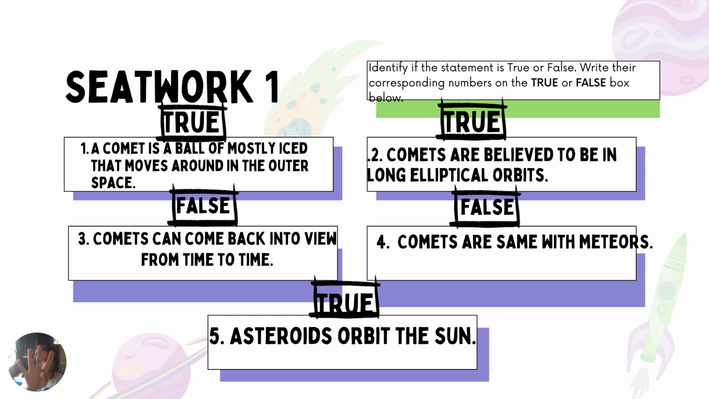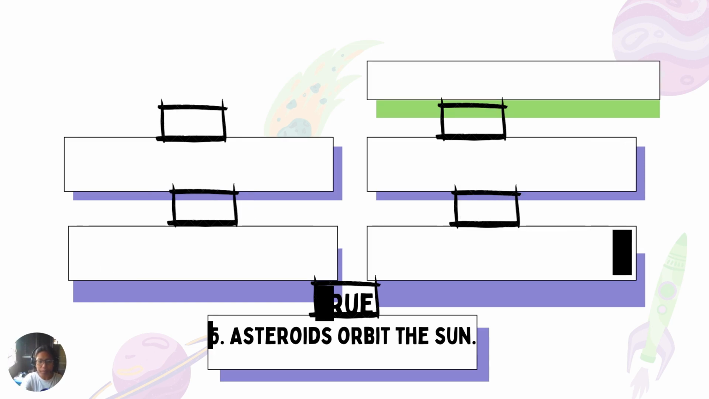Okay? And then for number 4, comets are same with meteors. The answer is false. They are not the same. And for number 5, asteroids orbit the sun. Correct. They can orbit the sun. Then, let's proceed.